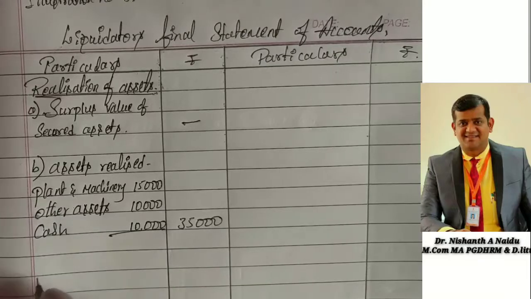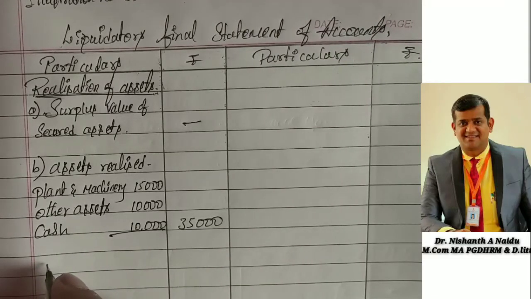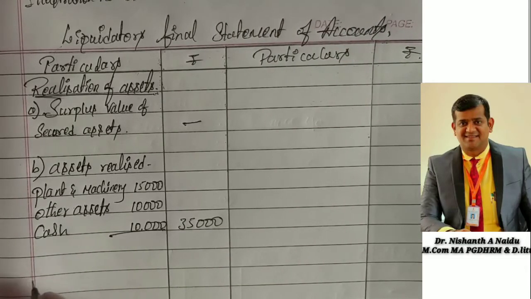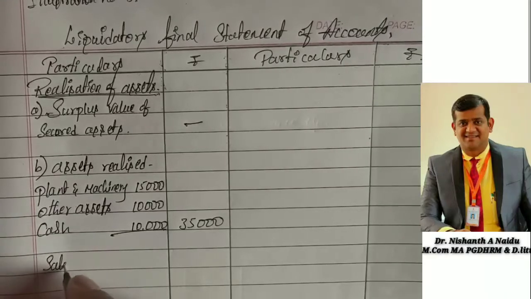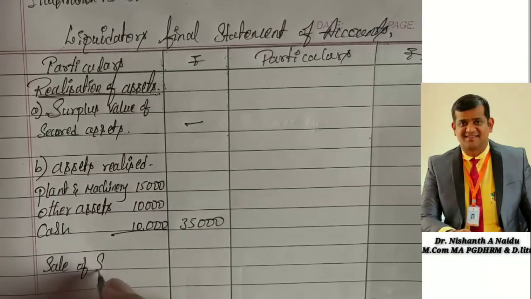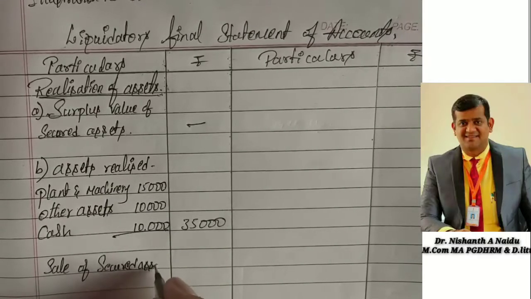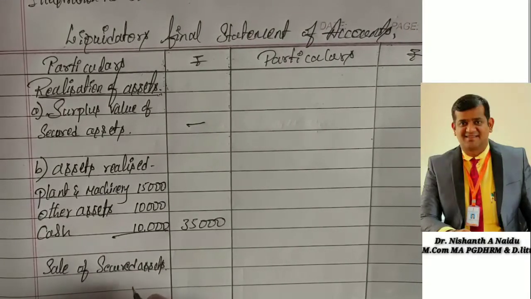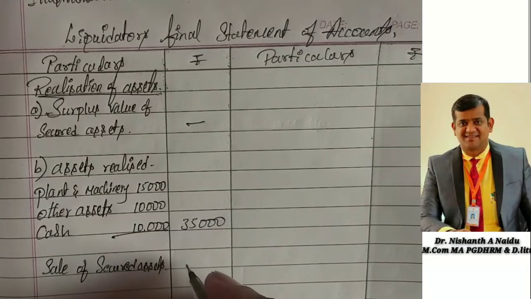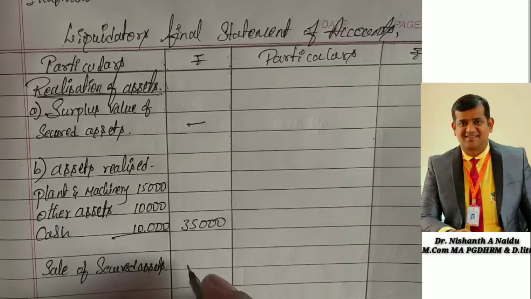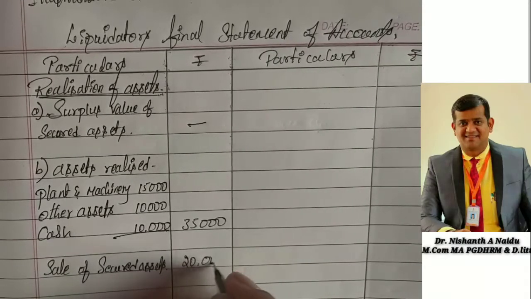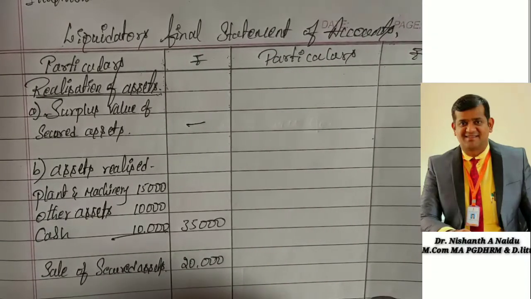So that is sale of secured assets. How much? Secured assets 20,000 rupees.